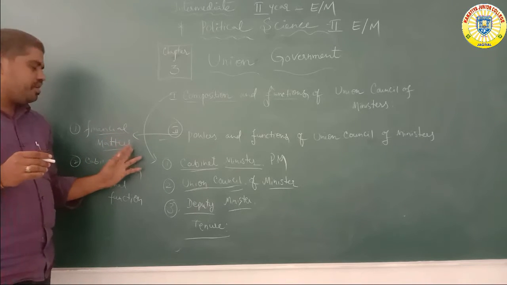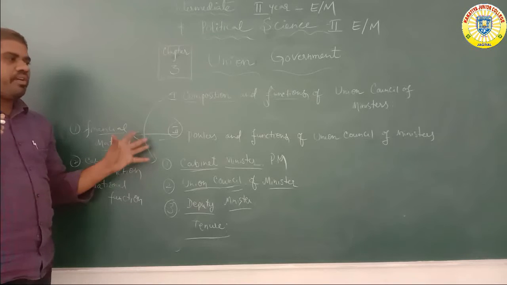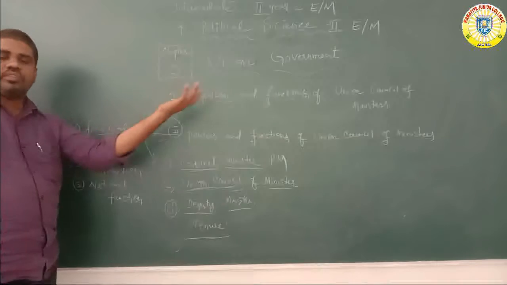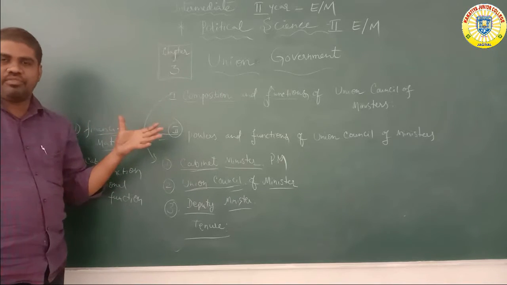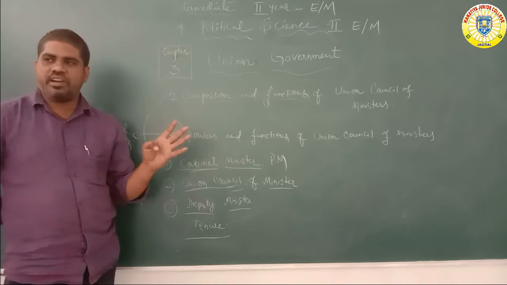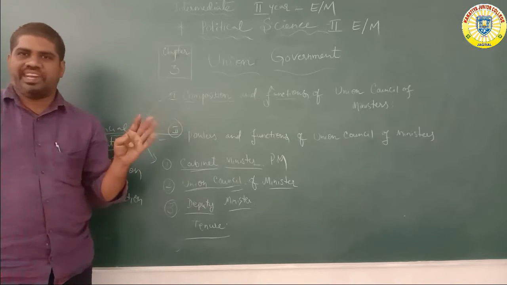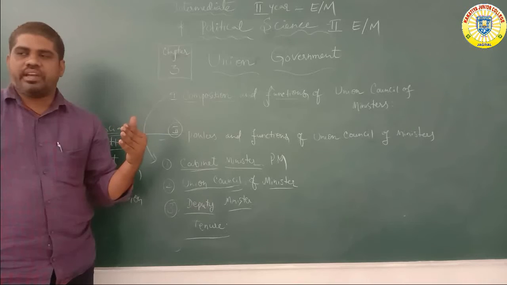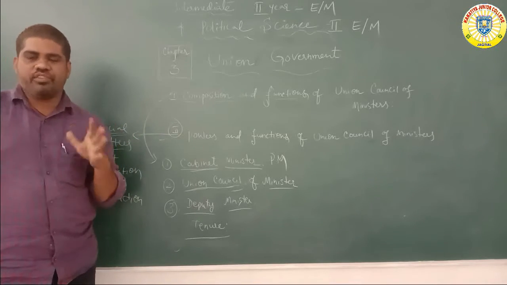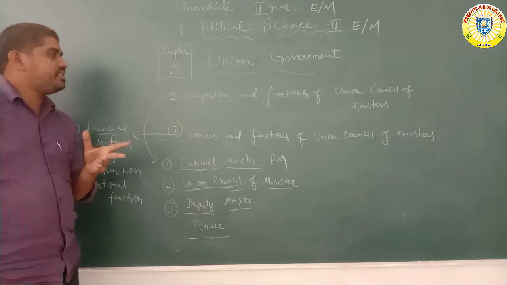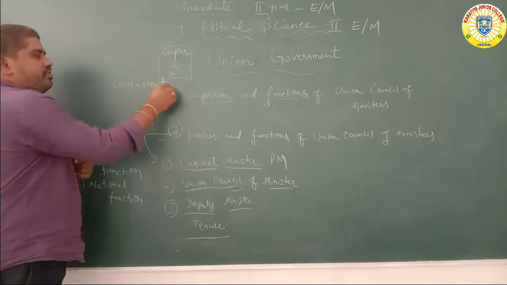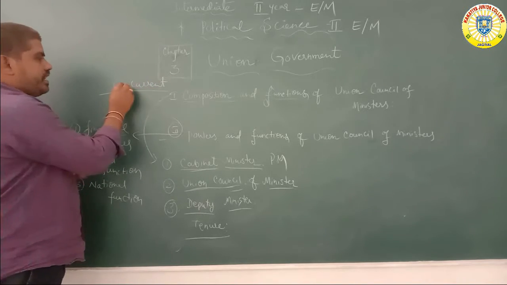Financial matters we will also discuss under the power of the ministers. Financial matters are also discussed union-wise and state-wise. Already we know the subjects are divided into three lists: the state list, the concurrent list, and the union list. The state list is under the control of every state government. Concurrent list means both levels, state and central.